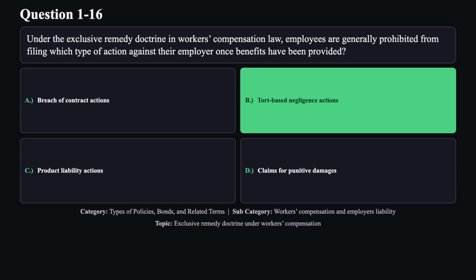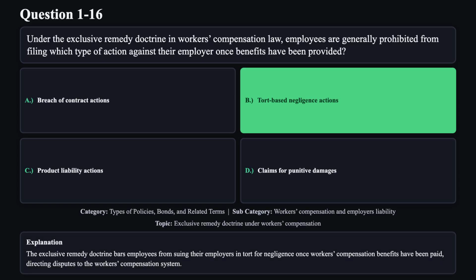The correct answer is B. The exclusive remedy doctrine bars employees from suing their employers in tort for negligence once workers' compensation benefits have been paid, directing disputes to the workers' compensation system.